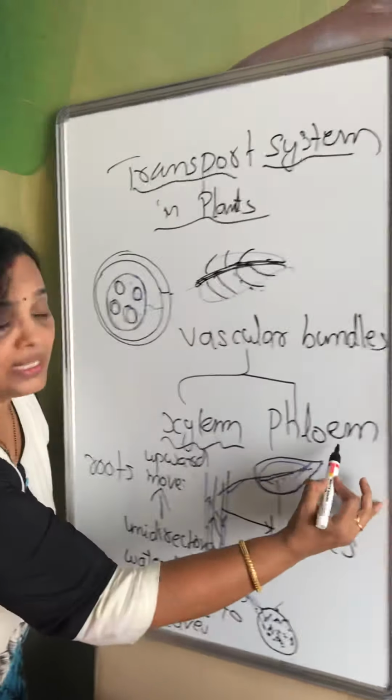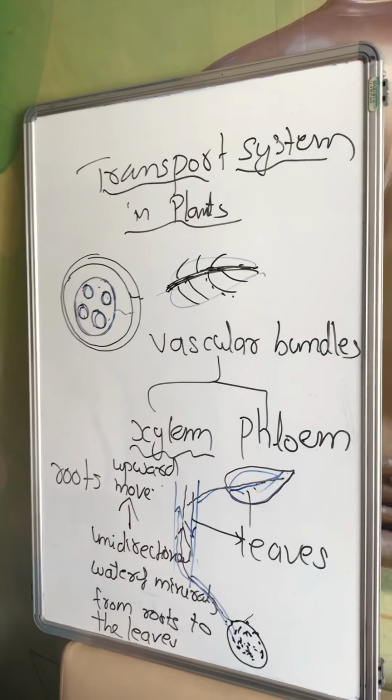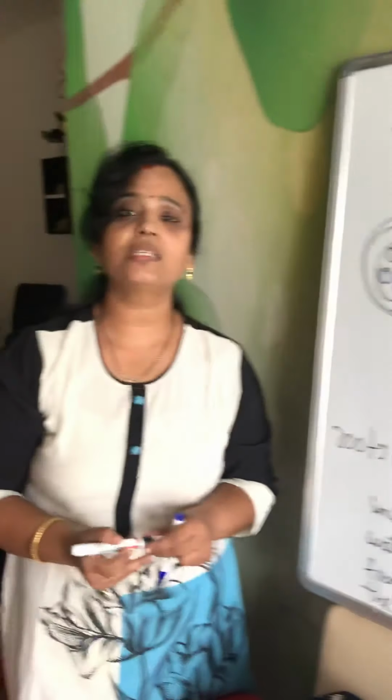In a similar way, we know that phloem is also a complex tissue made up of 4 types of cells: sieve tubes or sieve cells, companion cells, phloem fibers and phloem parenchyma. Out of these 4 types of cells, the main cells which participate in the conduction or translocation of food are sieve tubes and companion cells. Mainly it happens through sieve tubes.